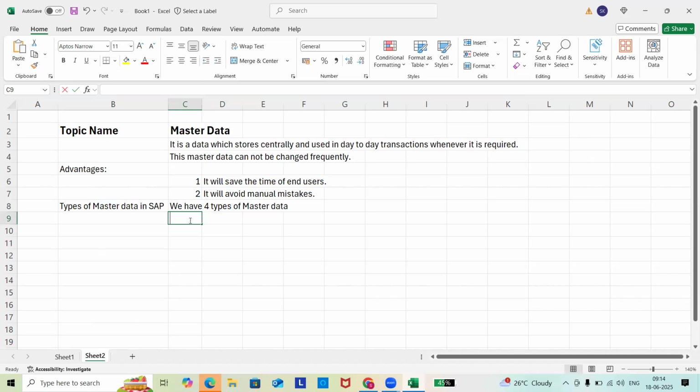One is customer master. Second is material master. Third is customer material info record.